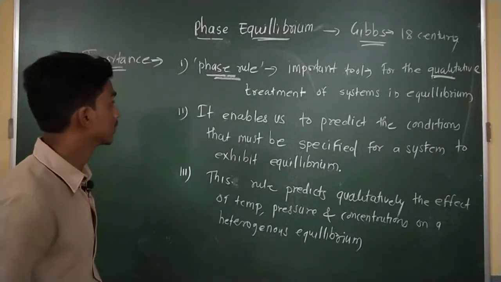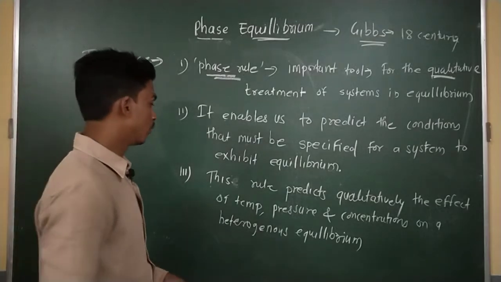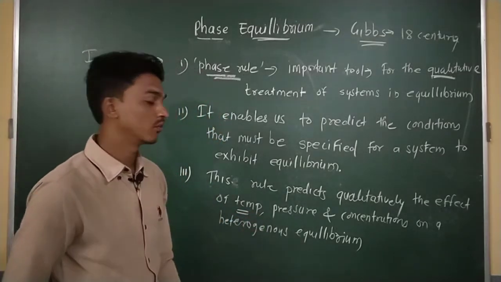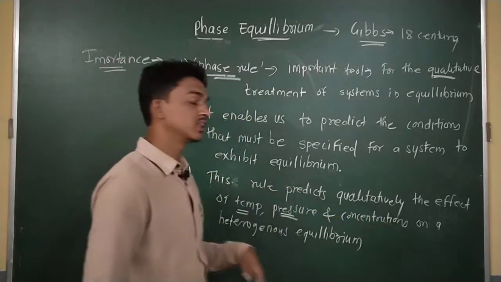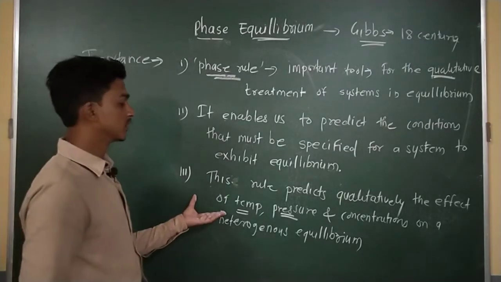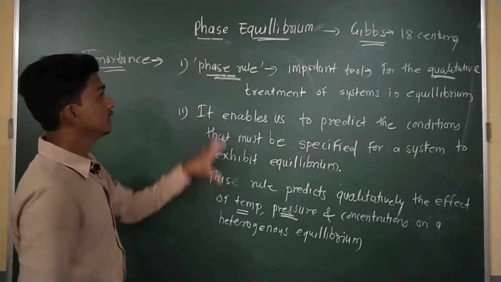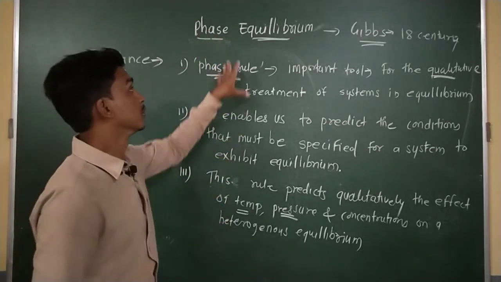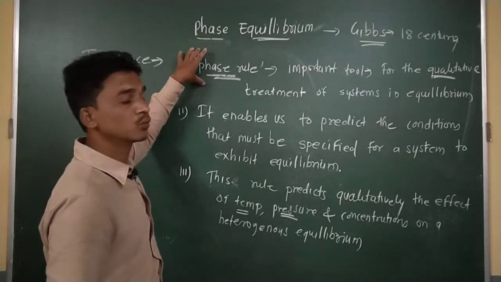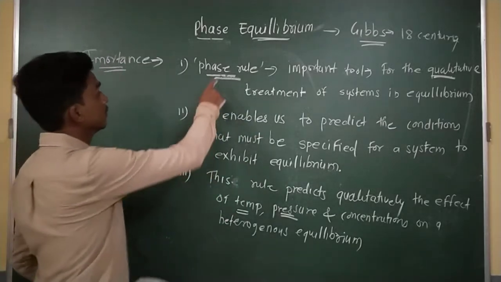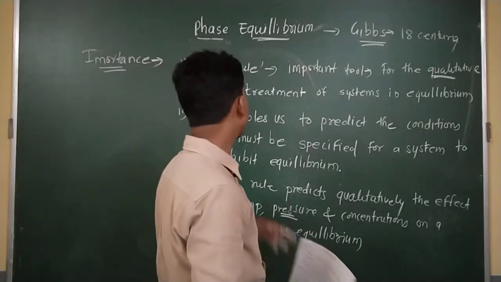And the third importance is what? It predicts the qualitative effect of temperature. What happens if temperature is increasing or decreasing, or pressure is increasing or decreasing, or the concentration of a chemical component is increasing or decreasing? These effects can be predicted by using the phase rule. So these are the introductory parts of the phase equilibrium chapter. We will cover the phase rule in the next video, but the phase rule is very important for the qualitative treatment of systems in equilibrium.